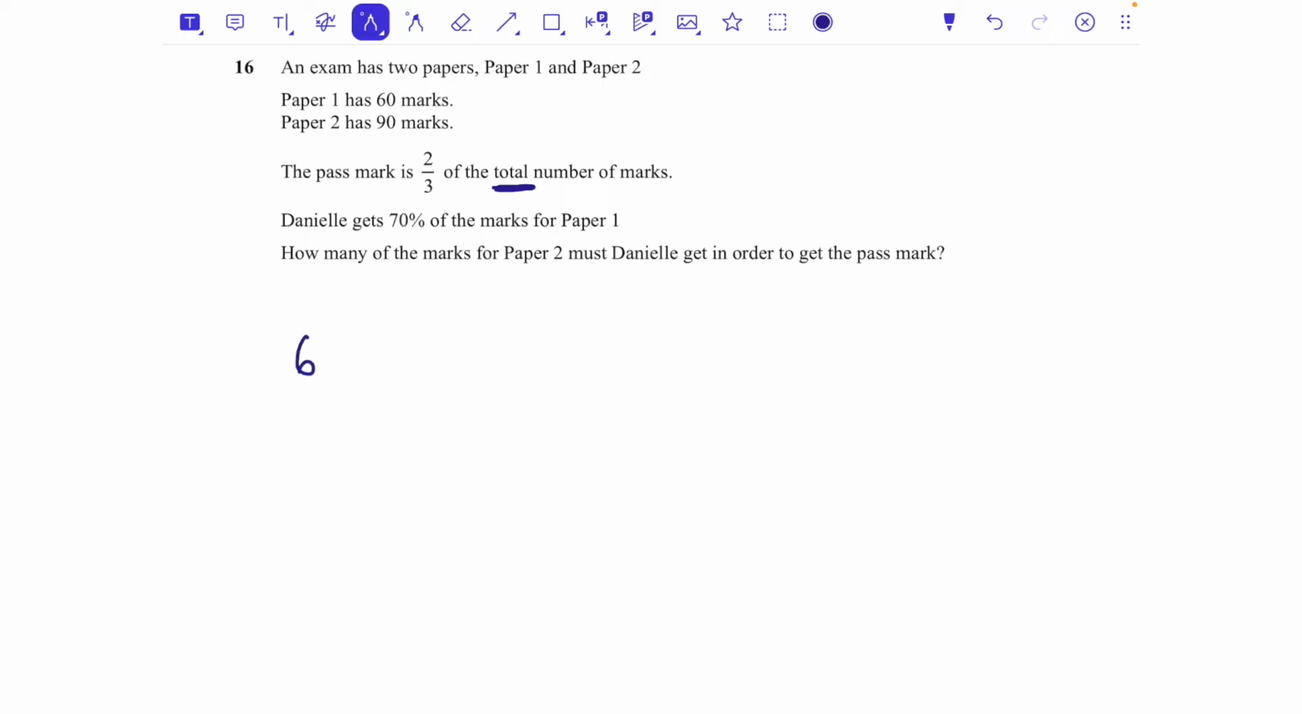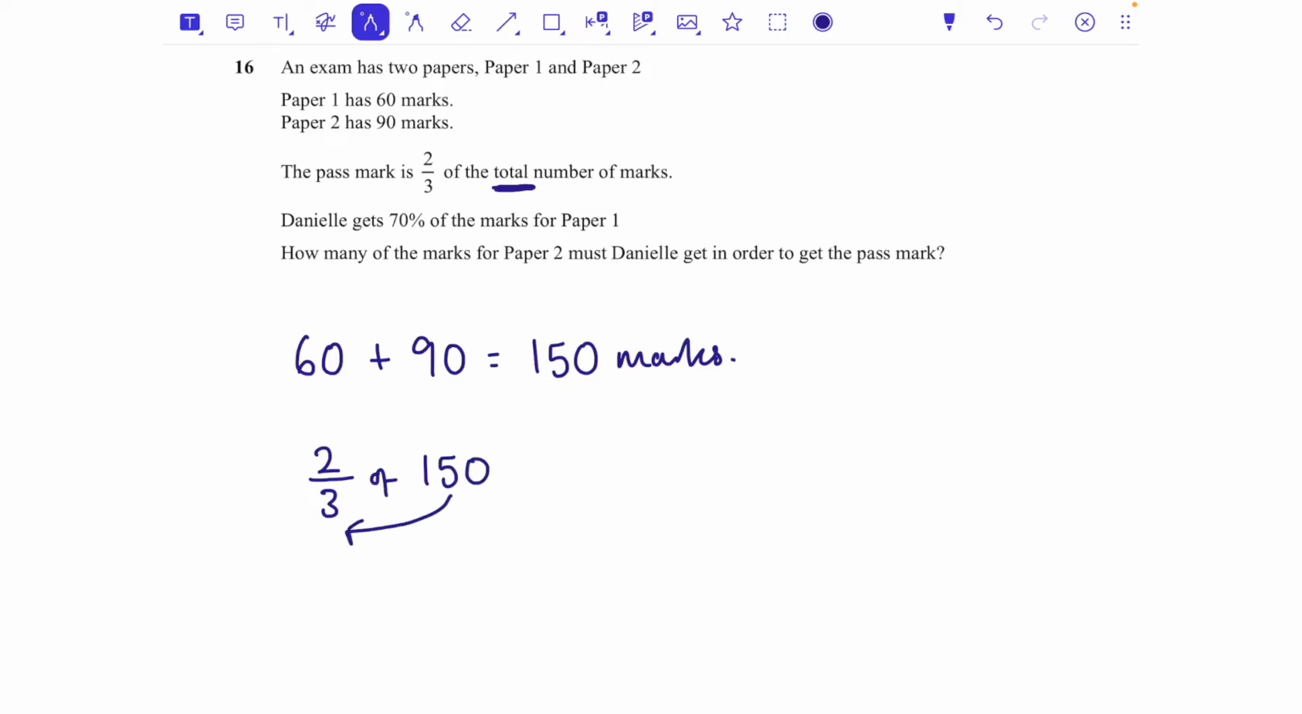So paper 1 is 60, paper 2 is 90, so 150 marks altogether. And to pass, you need to get 2/3 of that. So what is 2/3 of 150? Well, a fraction of an amount, we're going to divide by the bottom and then take that answer, and whatever we get, we're going to times it